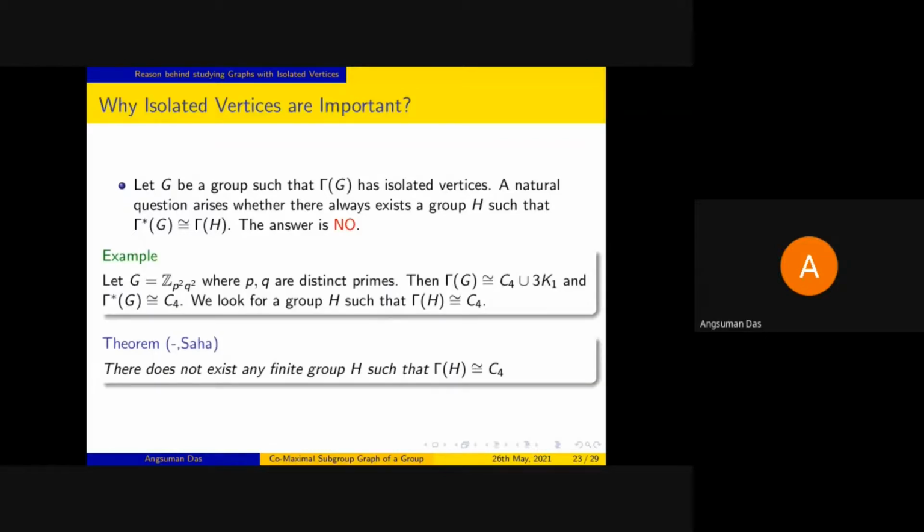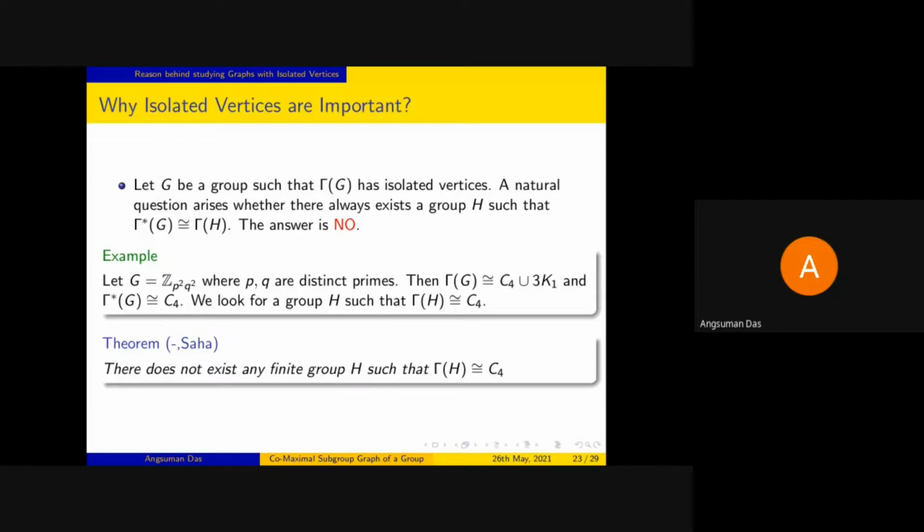And if we take this example, say if we take G equal to Z_{p^2 q^2}, then it can be shown that gamma G is nothing but the disjoint union of a square and 3 isolated points. So that means gamma star G is just a cycle of length 4. So now we are trying to find out a group H such that gamma H is C4.